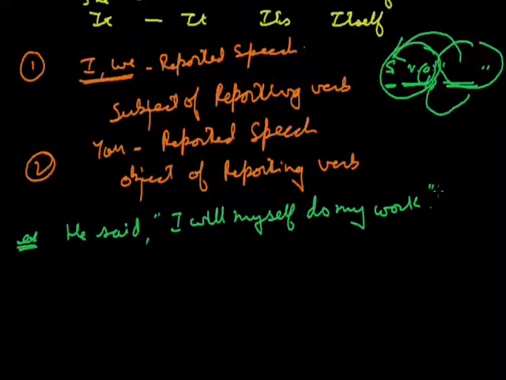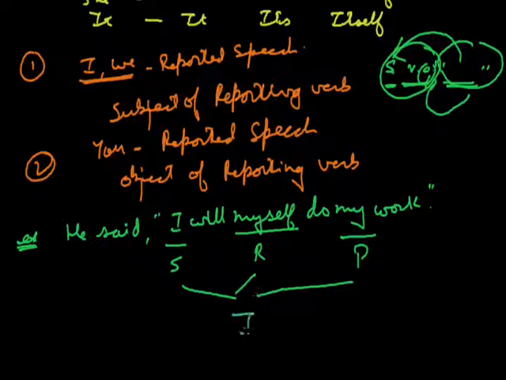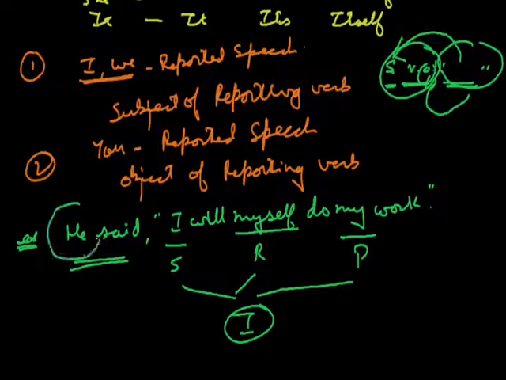Now a sentence is given to us. He said, "I will myself do my work." Now in this one we can see a first person I is given to us, and this one is in the subjective case or the nominative case. Myself again is a first person and this one is in the reflexive case, and my again is a first person but this one is in the possessive case. So all these three are first person. Now as discussed earlier, first person will always change according to the subject of the reporting verb. This is a reporting verb and the subject over here is he.